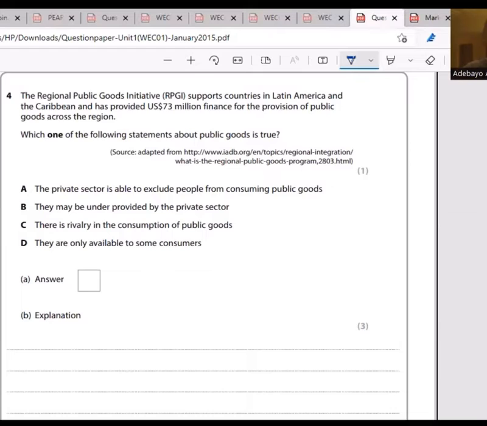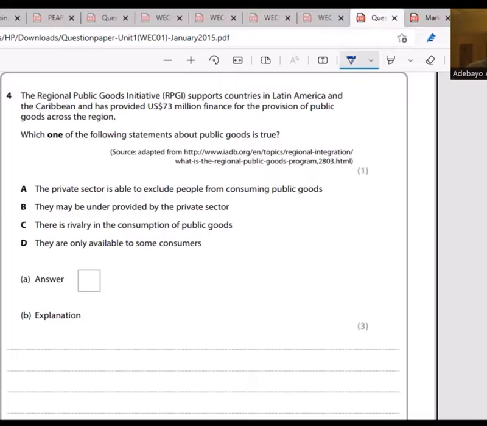So let's check the options we have. A, the private sector is able to exclude people from consuming public goods. No, the private sector can't. B, they may be underprovided by the private sector. Yes, for public goods, the private sector might not be able to provide them because of the profit maximization motive of the private sector. So B is the answer, but let's check C.